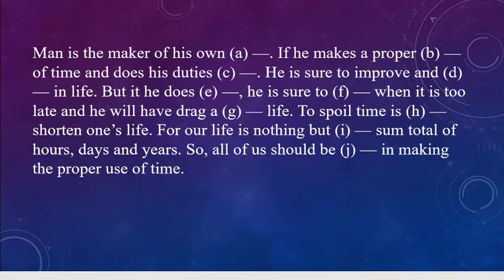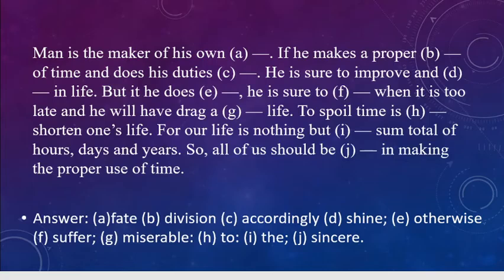Then it says, to spoil time is dash shorten one's life. So he is responsible, accountable. For our life is nothing but the sum total of hours, days and years. So all of us should be dash conscious, alert in making the proper use of time. Here also I suggested some answers, but they could be different from the given answer. So your answer also could be different, but every possible answer that goes with the sentence's philosophy will be correct. So let's check.